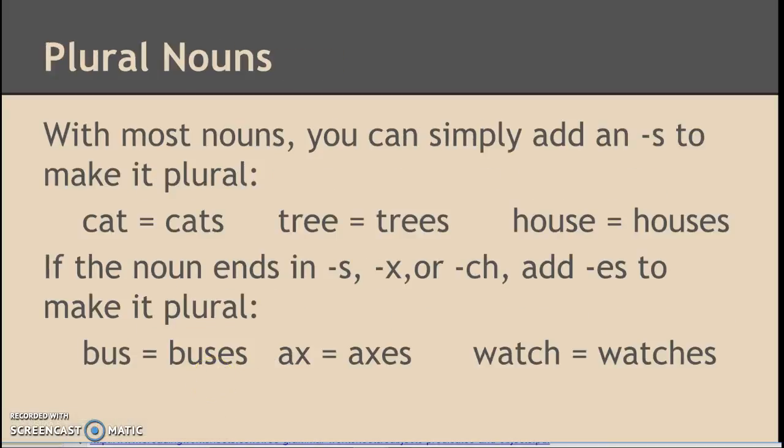Plural nouns. This is where it gets kind of tricky. So with most nouns, you can simply add an S to make it plural. So cat becomes cats, tree becomes trees. So plural is more than one, any more than one. But if the noun ends in an S, X, or CH, you have to add an ES to make it plural. For example, bus becomes buses, axe becomes axes, and watch becomes watches.